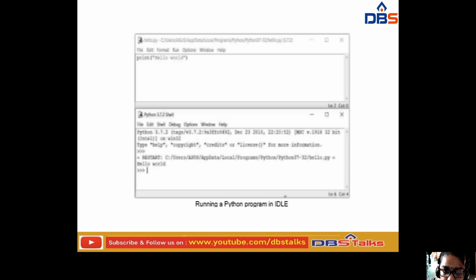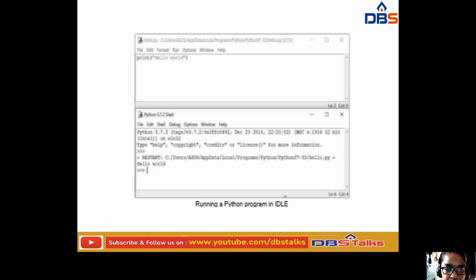If you are going to run this particular command, here you have file, edit, format, run, options, window, help, these many tabs. If you have observed the run command, by clicking it you can directly run this particular code. Without clicking the run command, you can also run the code by pressing the F5 key. After clicking run or pressing F5, it shows the output here.